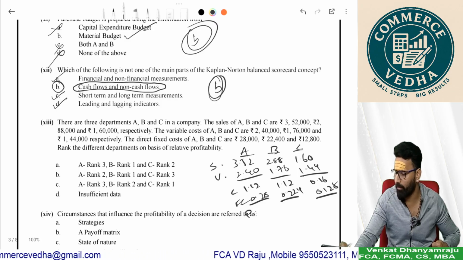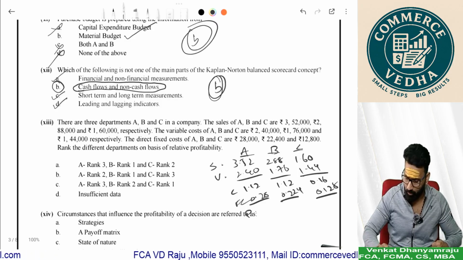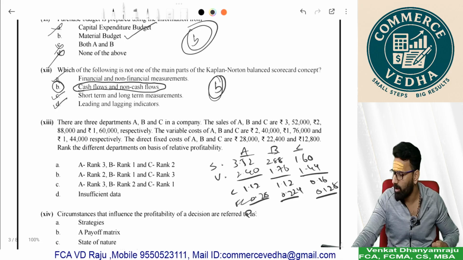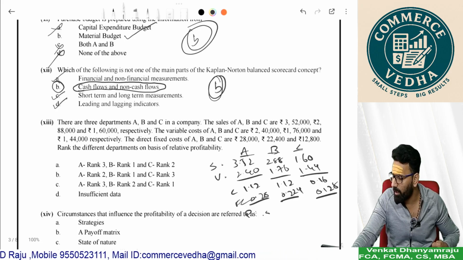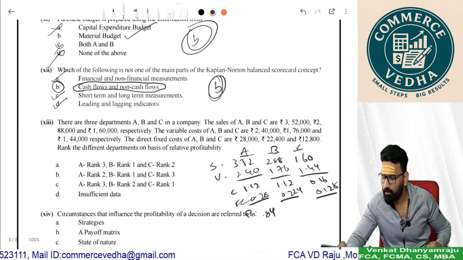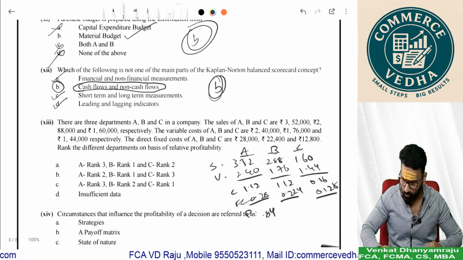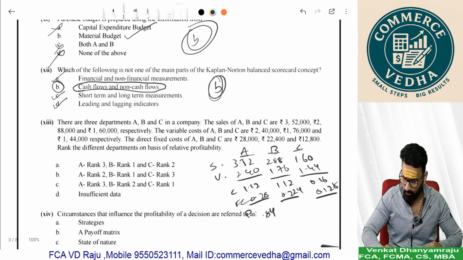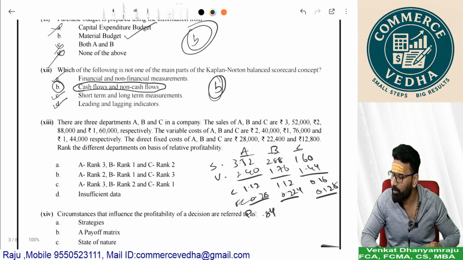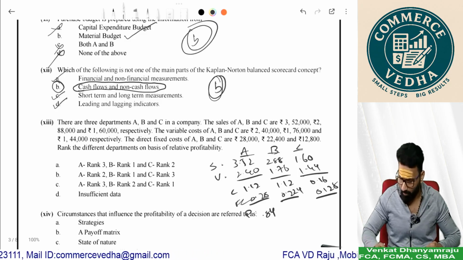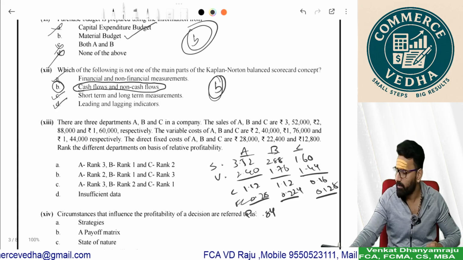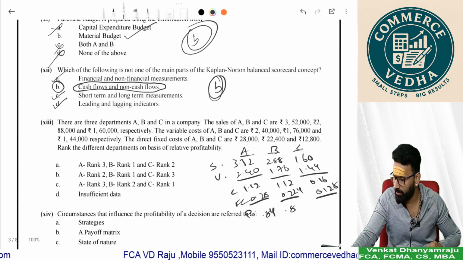When you compute the profit, 1.12 minus 0.28, here is 0.84. So 2.88 minus 1.76, 1.12, minus 0.224, this is 0.896.